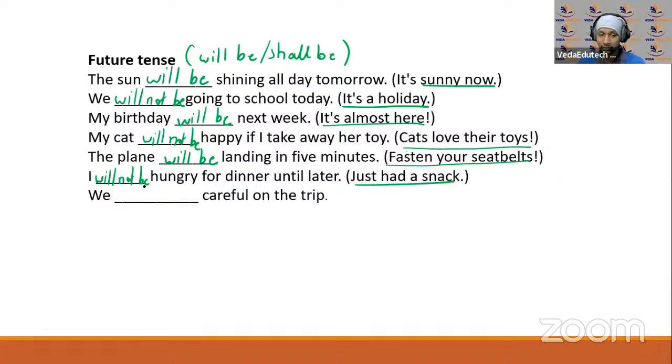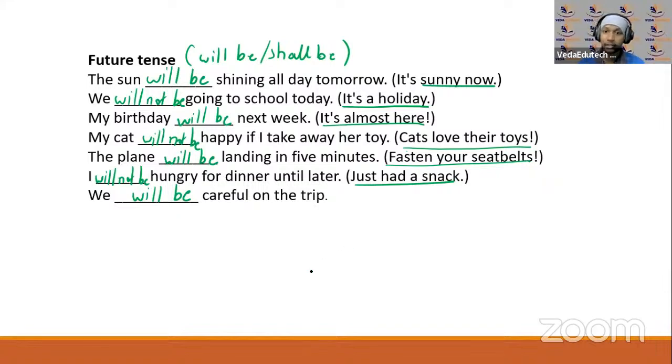Here no situation is given, you can use anything. That be dash careful on the trip. Okay. Yes, whenever you go out, whenever you are traveling, जब भी आप कहीं घूमने जा रही हैं, आपको बहुत ध्यान से ट्रिप करना चाहिए, so that you don't get hurt, you don't lose anything, or nothing bad happens. Okay, we will be careful on the trip.